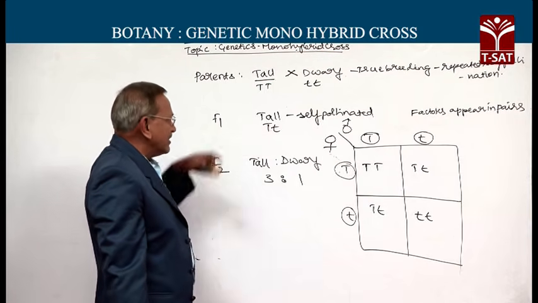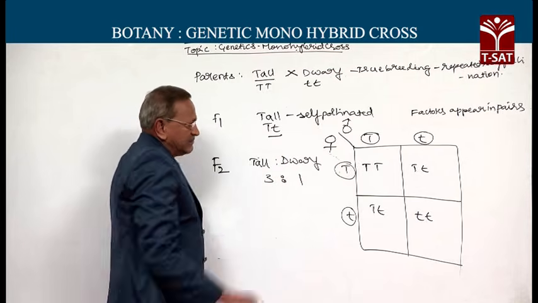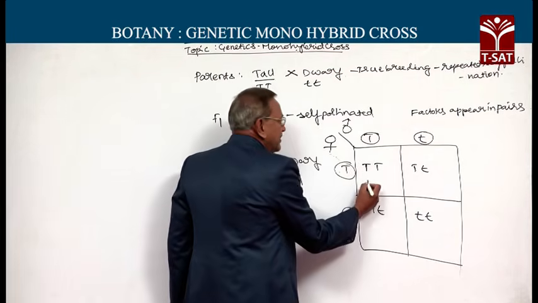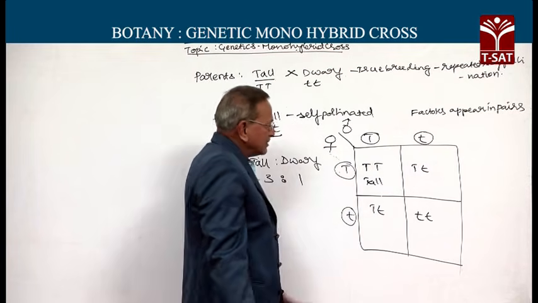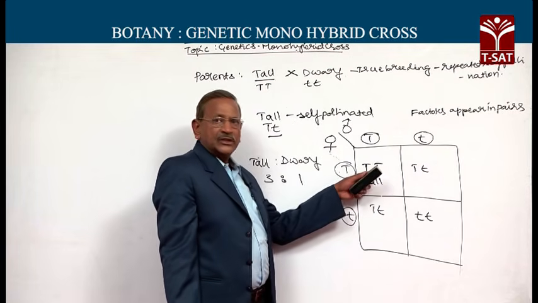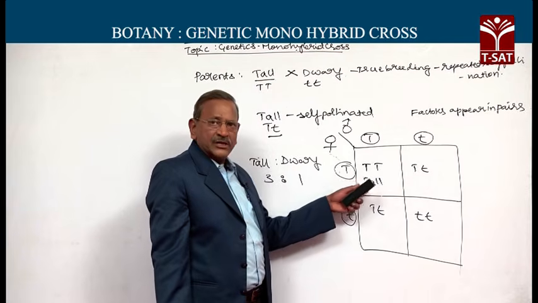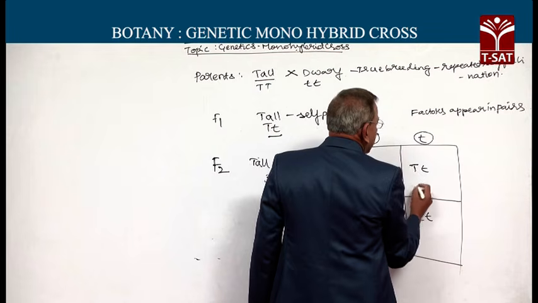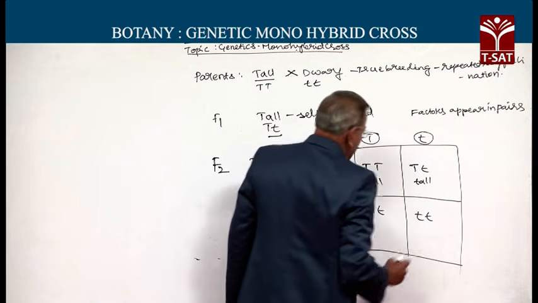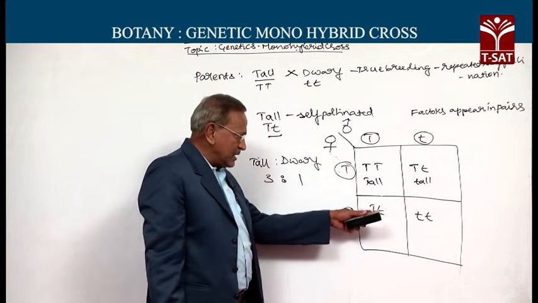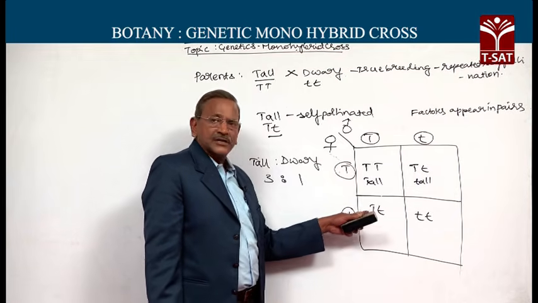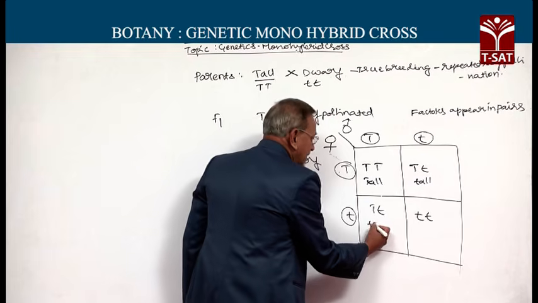Whenever capital T and small t both are there, the plant will appear tall only. So it has a capital T and automatically it must be tall. Regarding the other one, because there is one capital T, this plant also must be tall, and here also we have the same combination, capital T and small t, so this must be tall again.